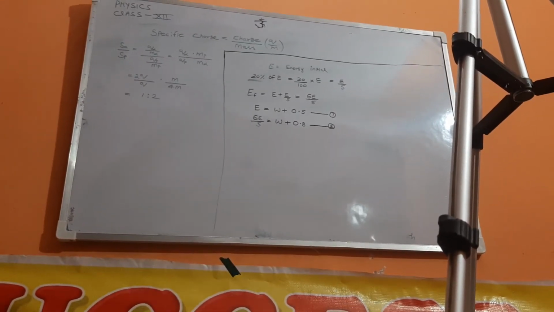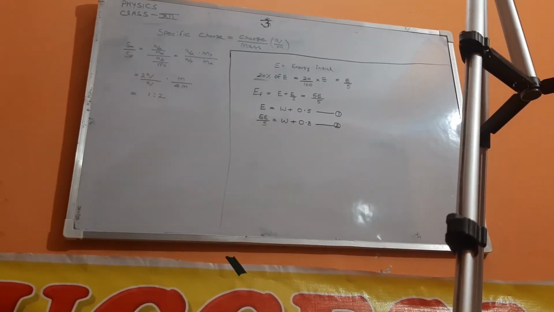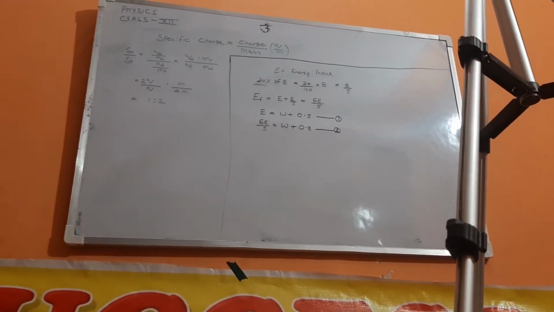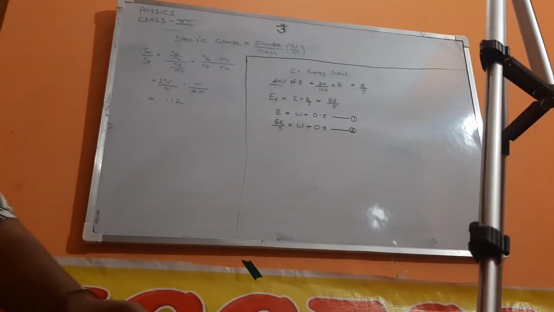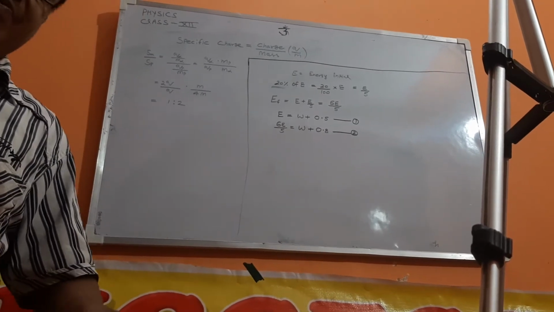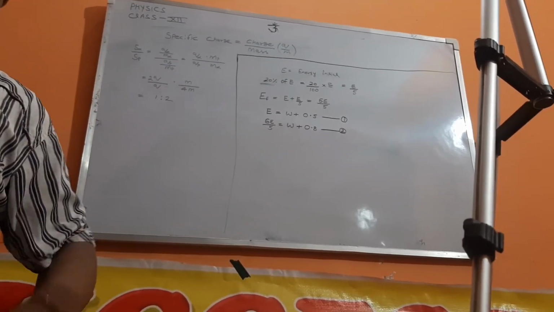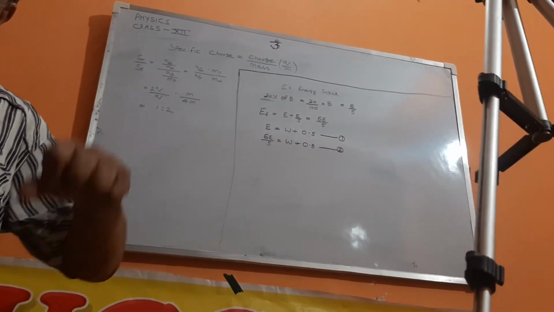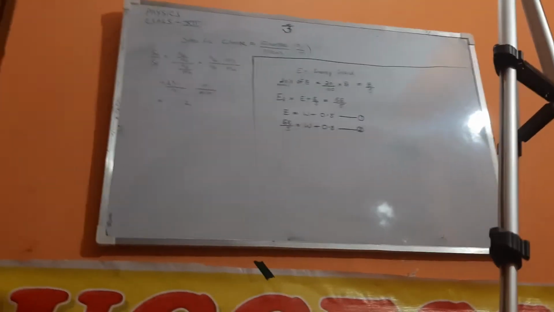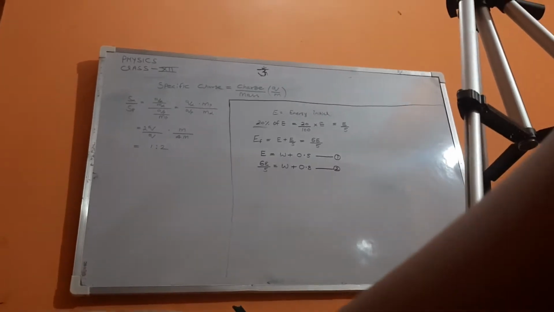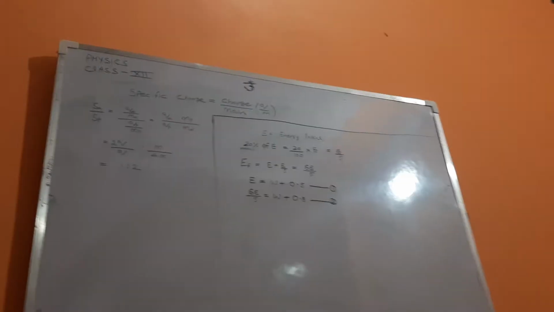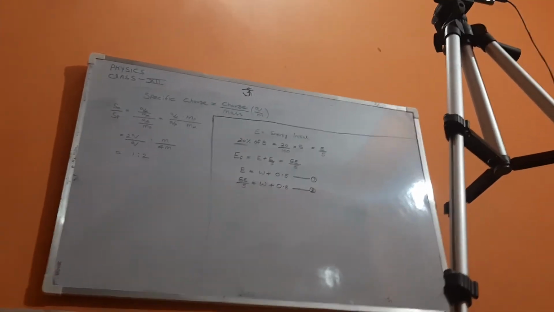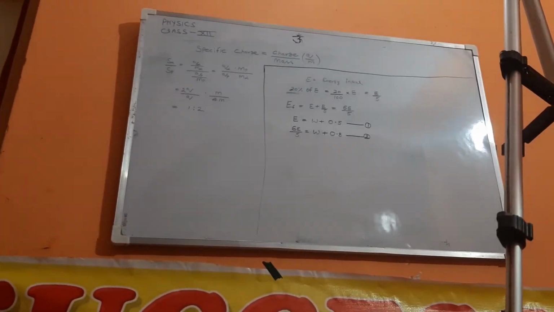It is very easy. Then 6E equal to 5W plus 4.